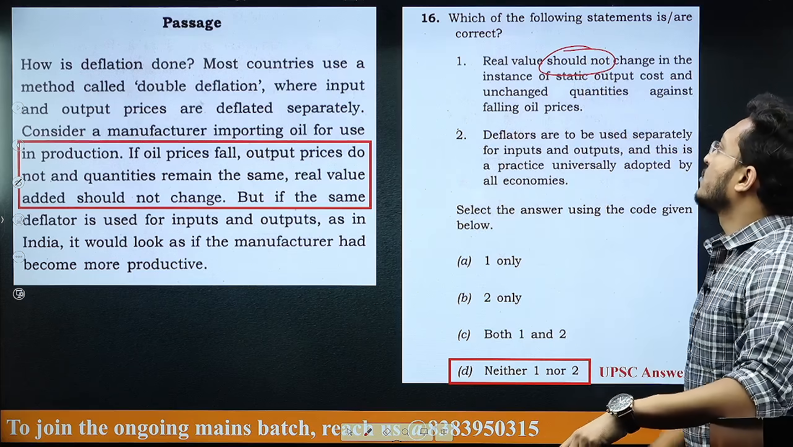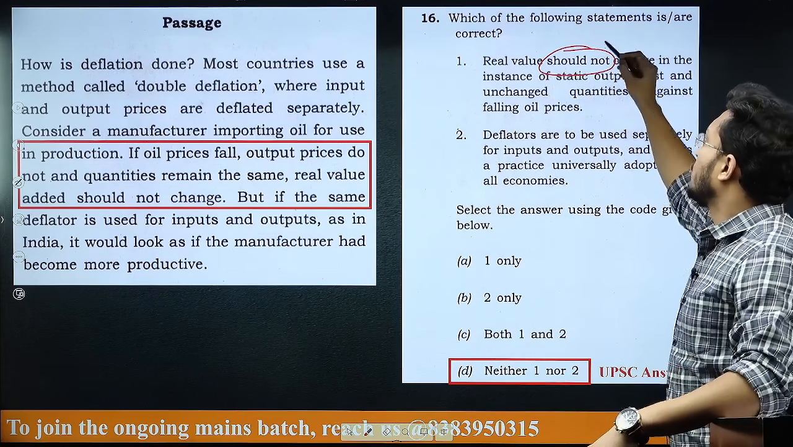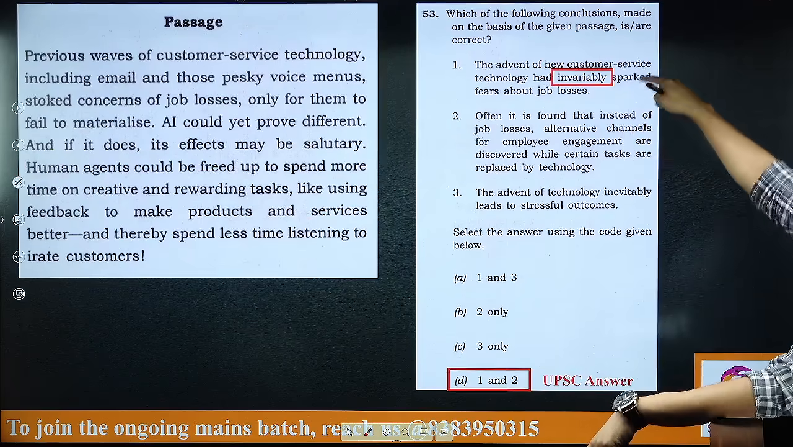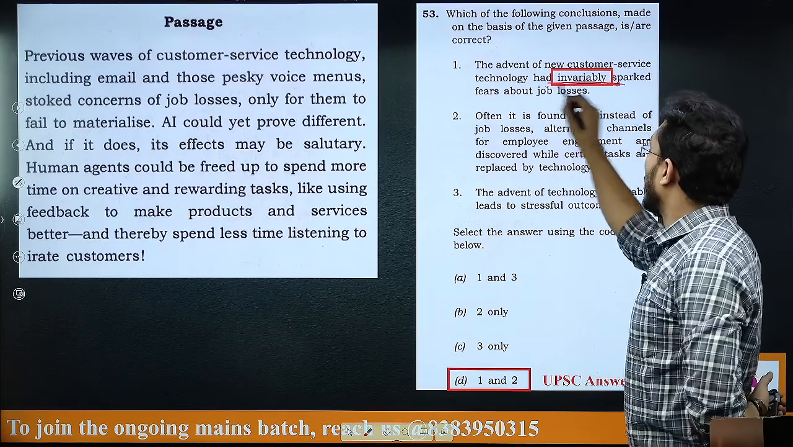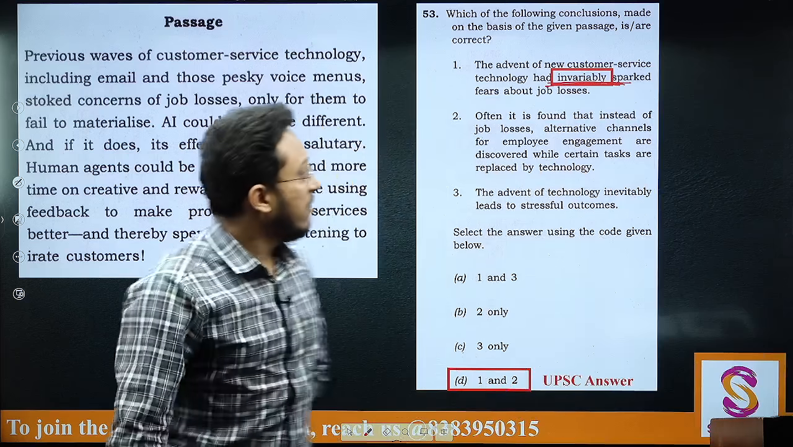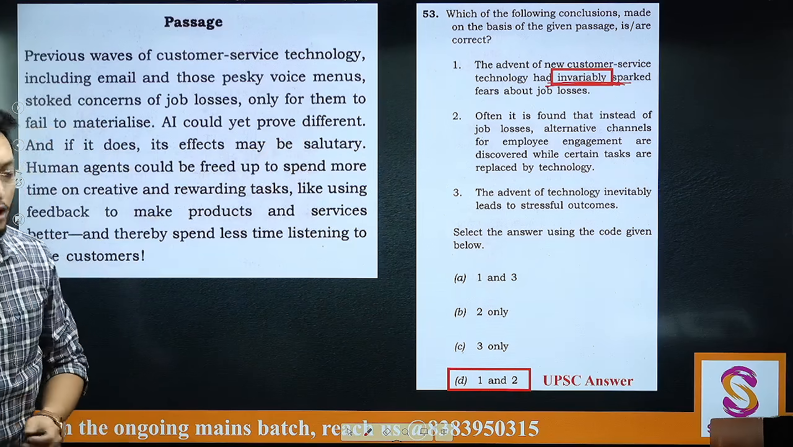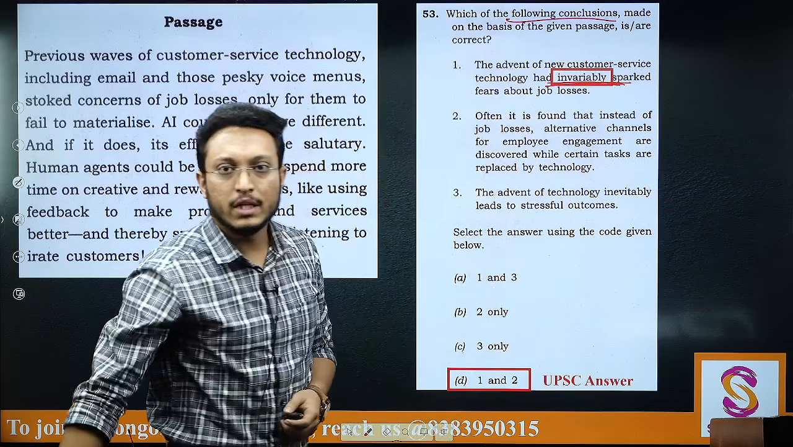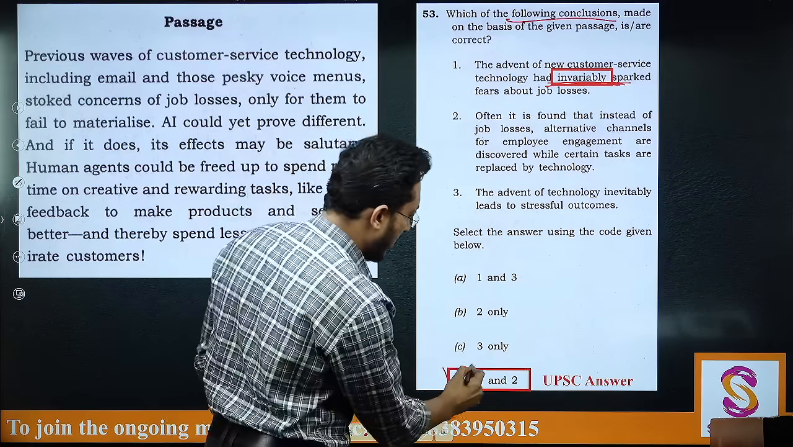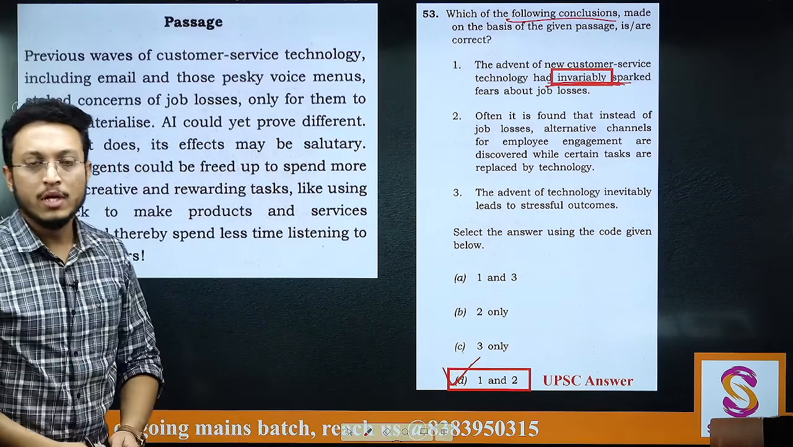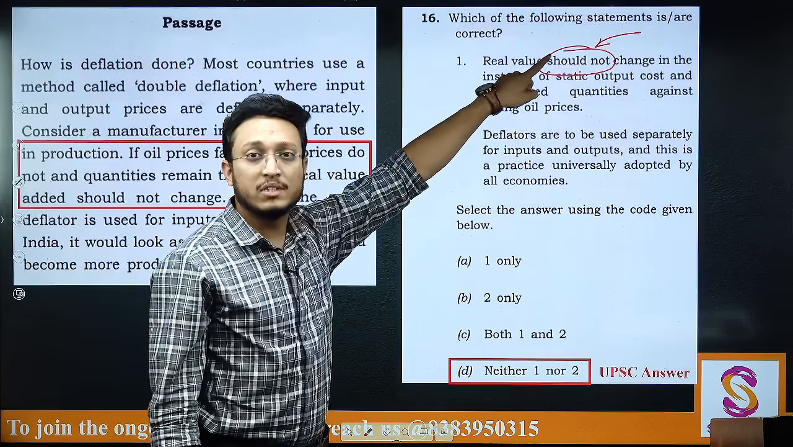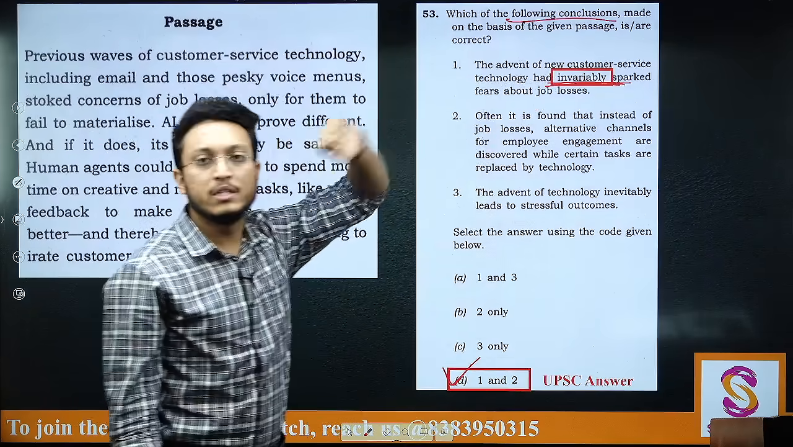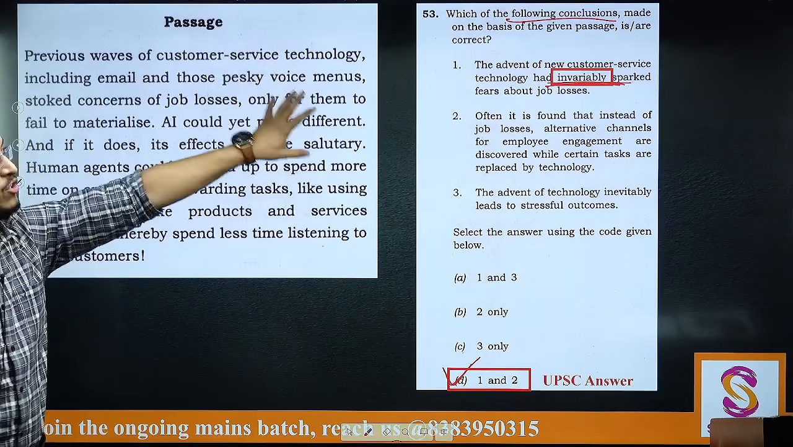If you are giving me this argument that real value "should not" change becomes very extreme, then what do you have to say for the next question? The next question is also having an extreme word here, that is "invariably". Invariably sparked fears about the job losses, and here also they are talking about the conclusions that are there, and UPSC has considered this extreme statement as the answer. Here, if UPSC has eliminated it because of the extreme "should not", then they should also eliminate this considering the similar nature of it.